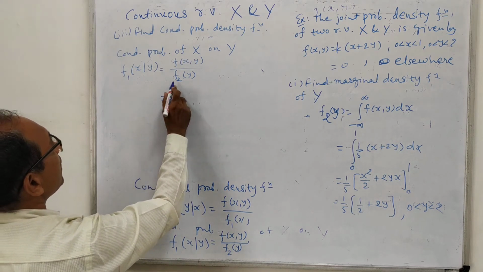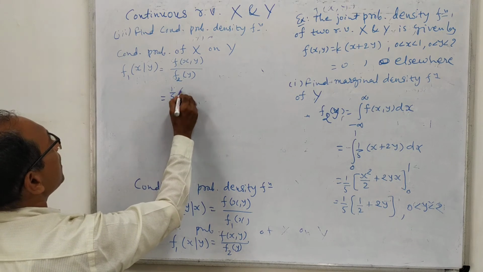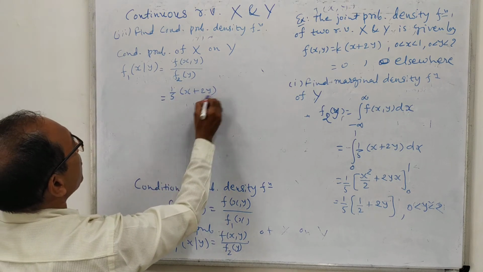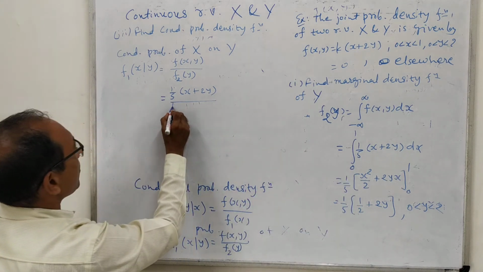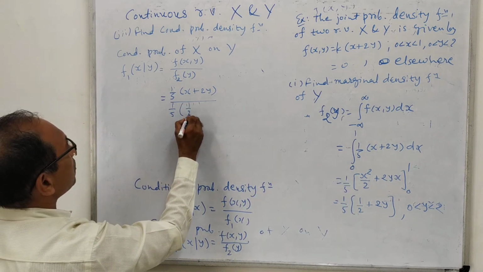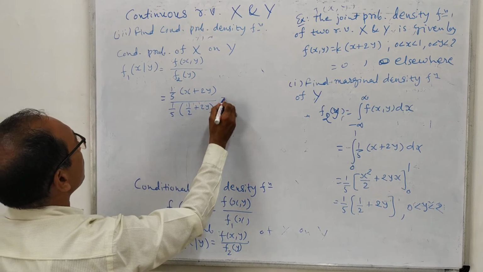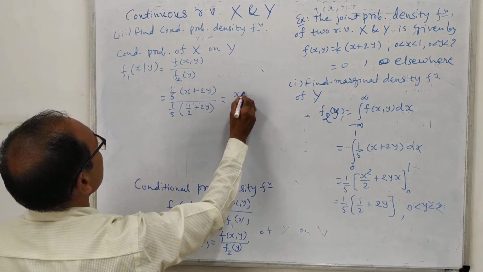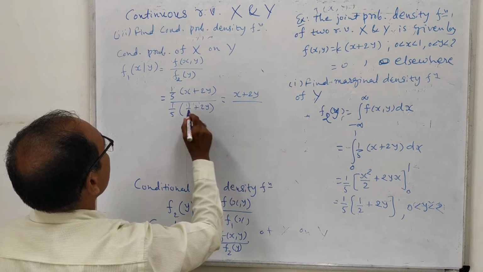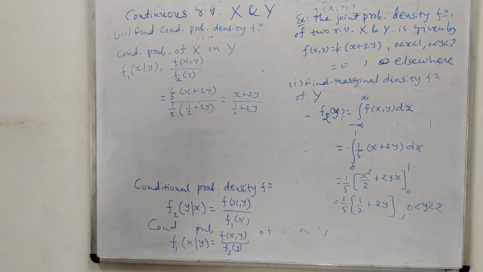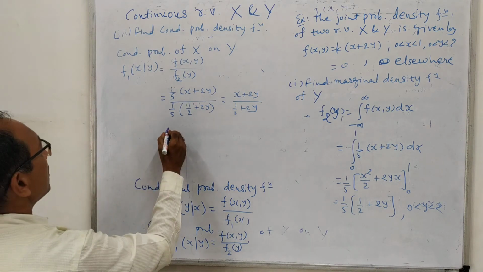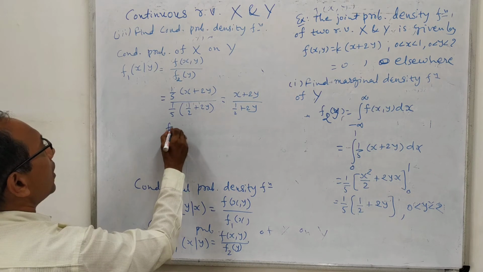It is k, that means 1 by 5, x plus 2y, and f2y we have already obtained. f2y is 1 by 5, 1/2 plus 2y. So 1/5 and 1/5 will be cancelled, so it is x plus 2y divided by 1/2 plus 2y. So this is the conditional probability of x on y, and here it is involving both x and y.